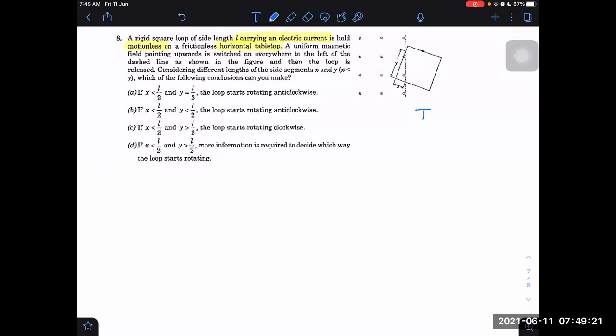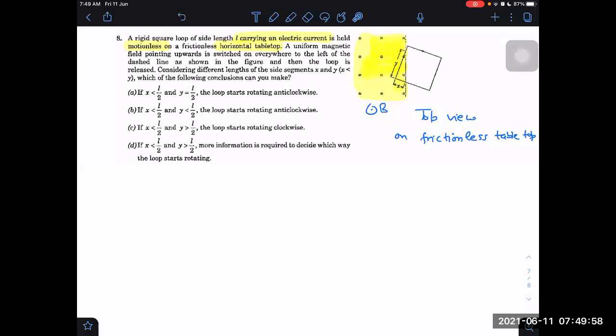It is a top view on a frictionless horizontal surface. The magnetic field is upwards, pointing upwards here, shown by a dot. But it is not in the entire region. It is only on the left-hand side. This part has the magnetic field, and on the other side we don't have any magnetic field region. This is the situation here, with the field pointing upwards.